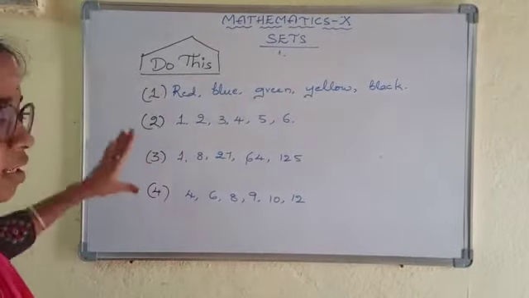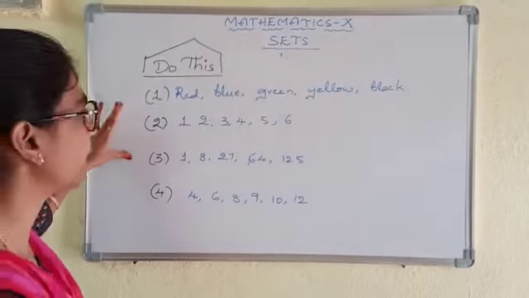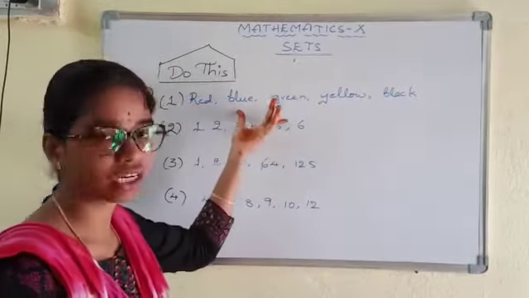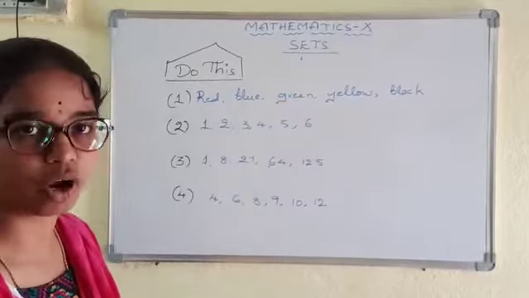So decide whether they are well defined collections of sets or not. If they are well defined collections of sets, write the common property. Okay.